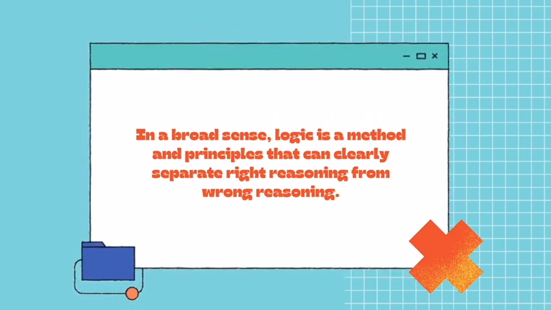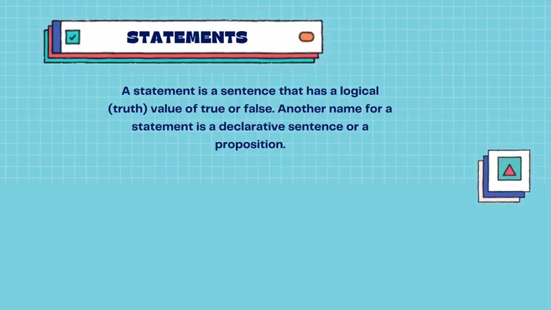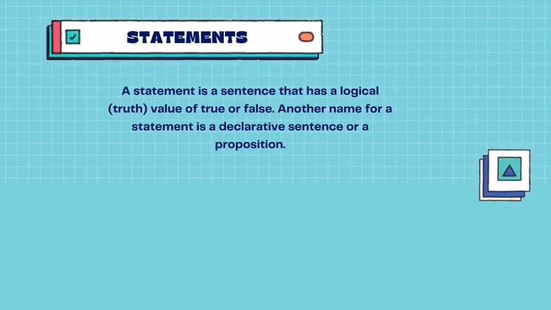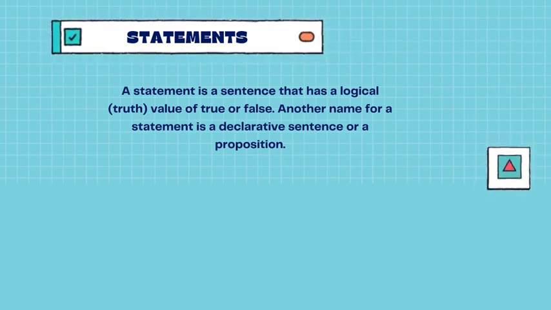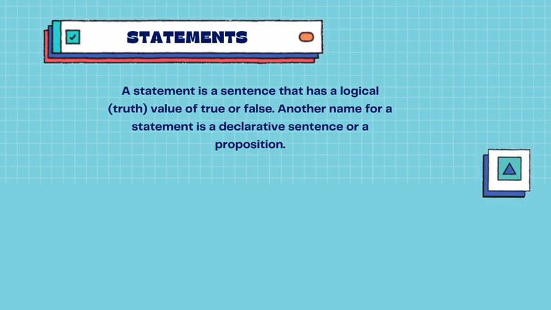For the mathematical, logic itself will be explained by the next presenter. Okay, let's go to the first part, statements. A statement is a sentence that has a logical truth value of true or false, but not the same time right and wrong. In other words, a statement is a sentence whose truth value can be determined, namely true or false.